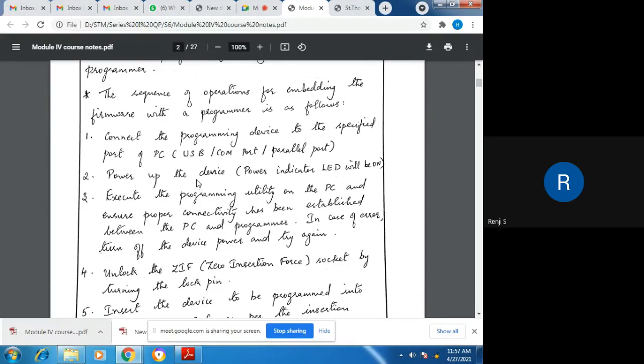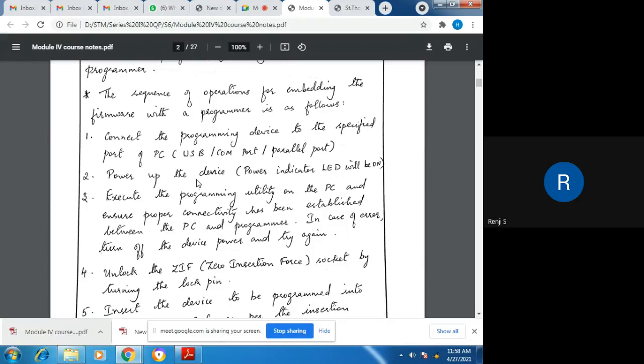Then the third step: execute the programming utility on the PC. We have connected the programmer device to the PC, and now there will be utility programs running on the PC. Using these programming utility programs, we can ensure that proper connectivity has been established between the PC and the programmer. If there is an error in connectivity, then we can turn off the device and try again. If the error still persists, then we have to contact the vendor. So connect the programming device, turn on the device, and execute the utility program on the PC.